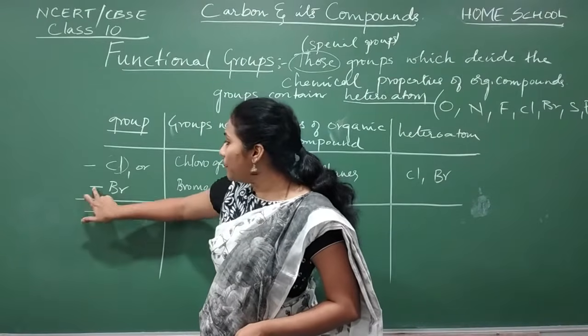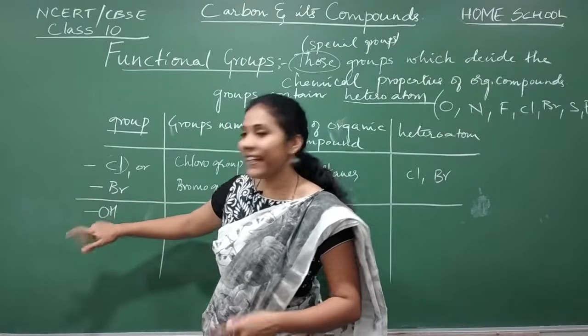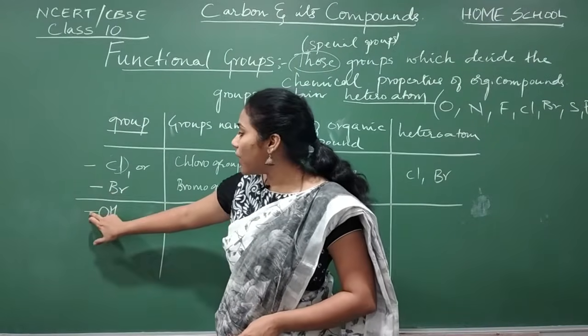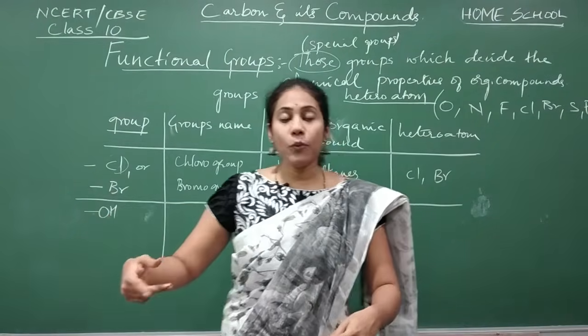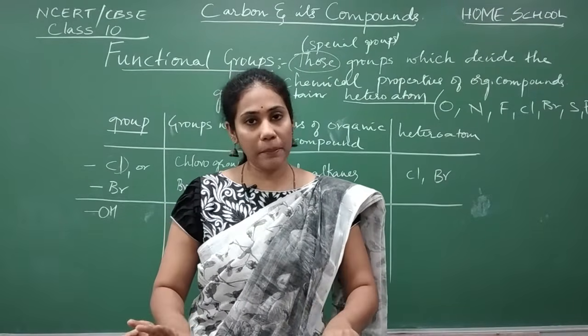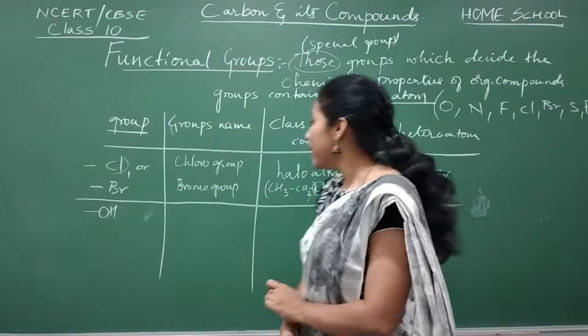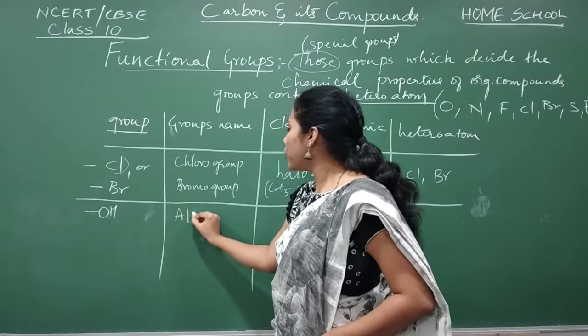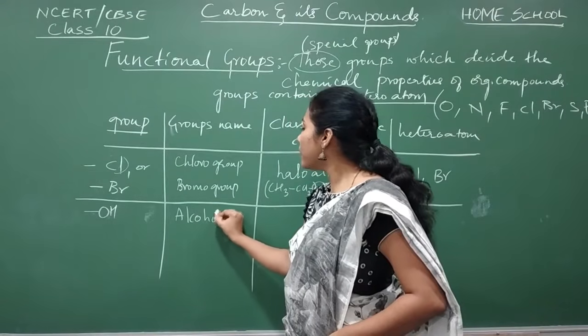So what do you mean by these lines? They indicate bonds. These groups are involved in forming covalent bonds with carbon atoms present in hydrocarbons. Fine. So this group is called a very important group, the alcoholic group.